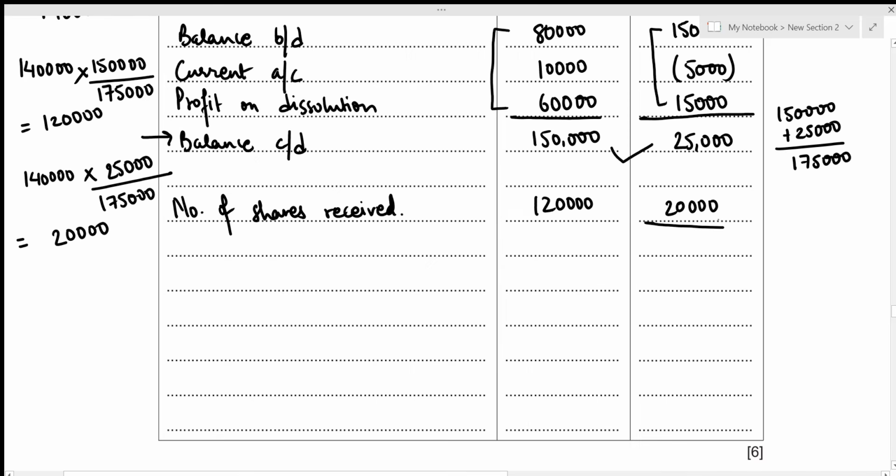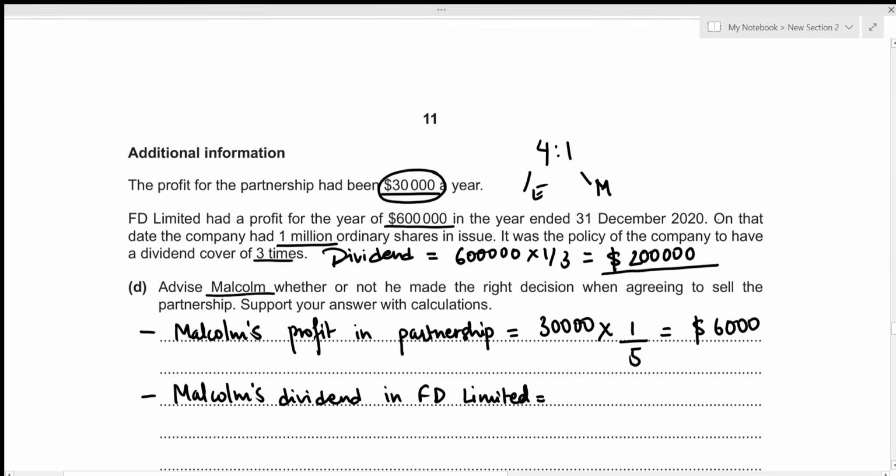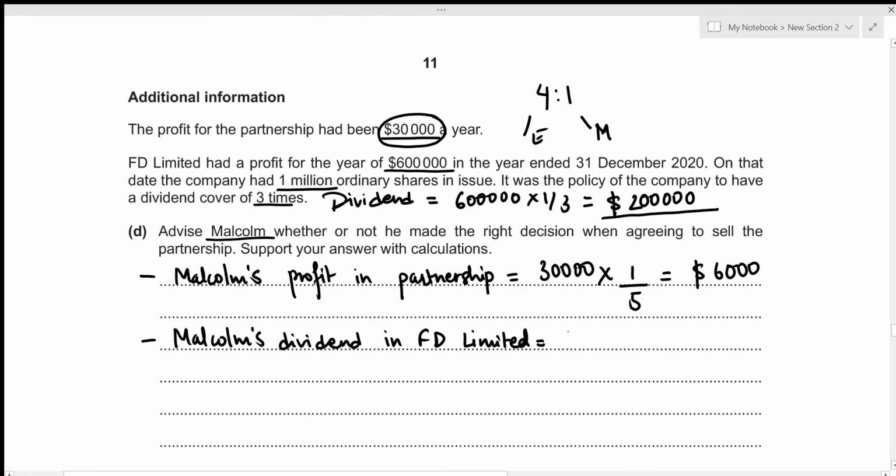So now we can easily figure out the dividend for Malcolm, right? That's just unitary method. So the total dividend is 200,000. Then the dividend for one ordinary share is just going to be 200,000 divided by the total ordinary share that we have in FD Limited. And we are given the information that the total ordinary share is 1 million. So we can just divide it by 1 million.